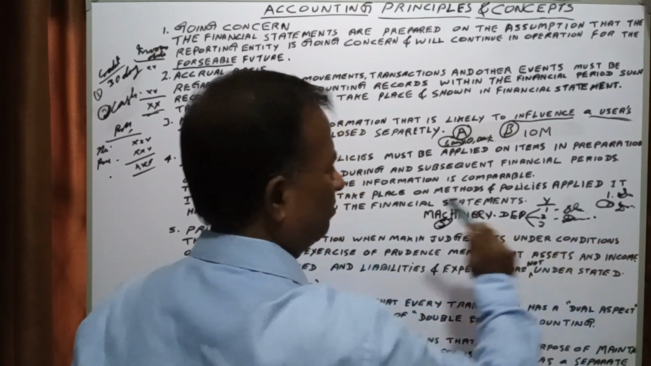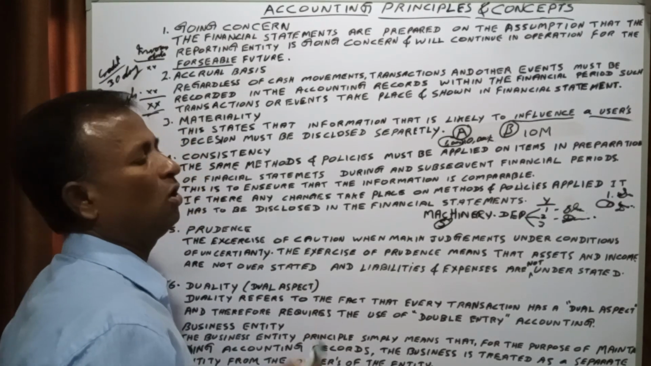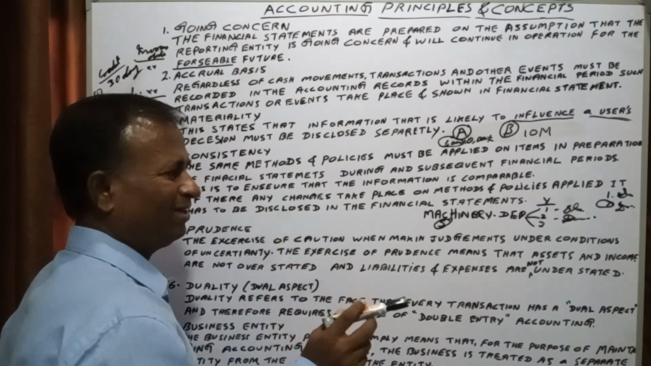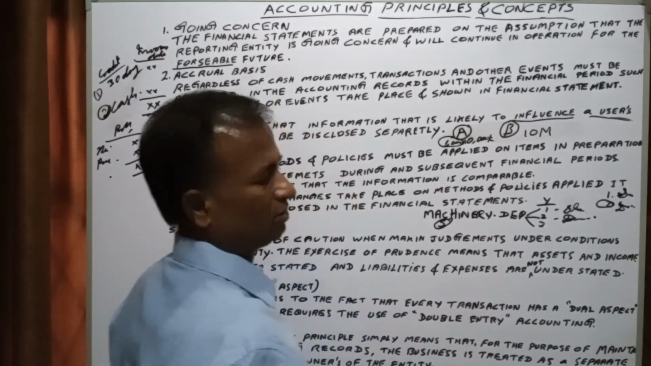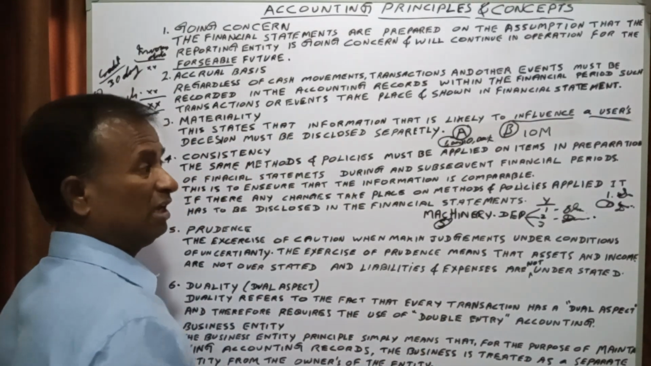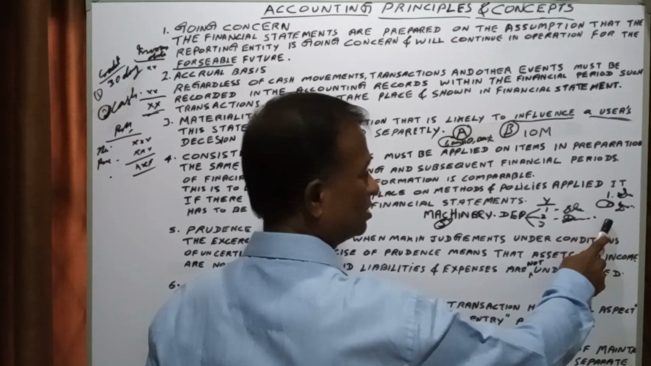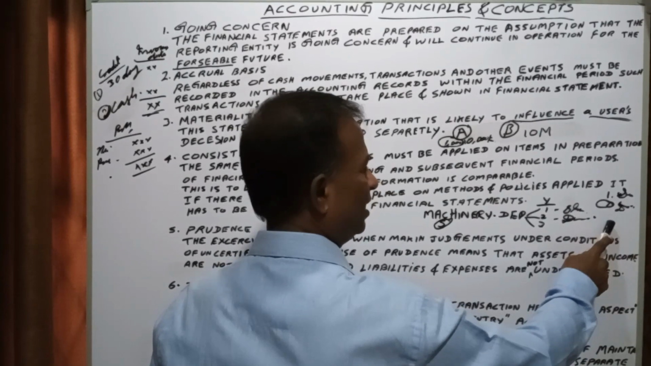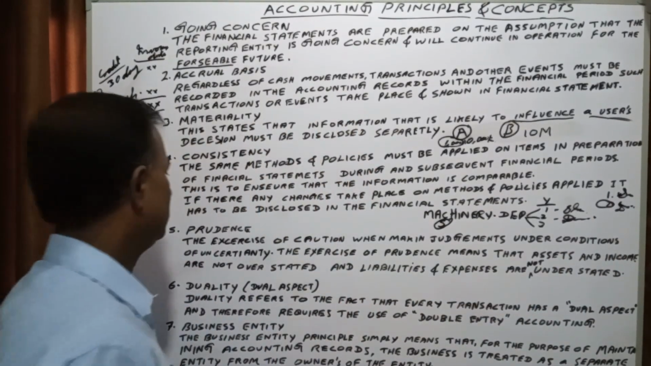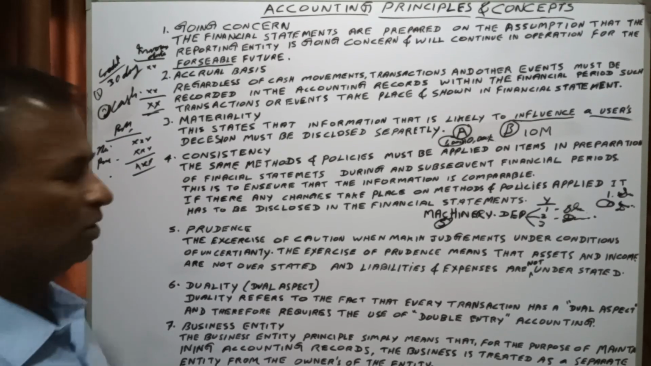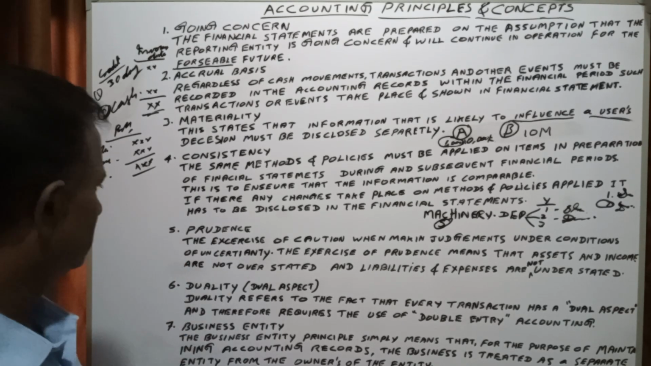If you are adopting the straight line method for the depreciation, you have to use it continuously for all 5 years. If you are adopting the diminishing method, you have to adopt that method for all those 5 years. You cannot change it. If you want to change, you can, but the change has to be disclosed separately in the financial statements as a note. Okay, special note. So we have seen consistency, and the fifth one, prudence.